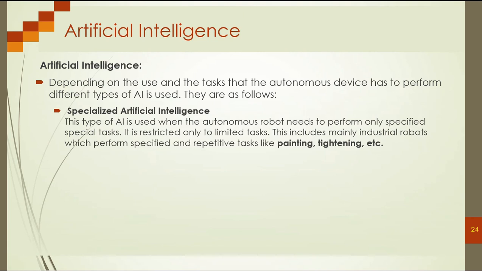This robot does the same job, for example cutting the items or cutting the products. Another one is painting. Maybe they use some kind of robot, but it's only for a specific job.